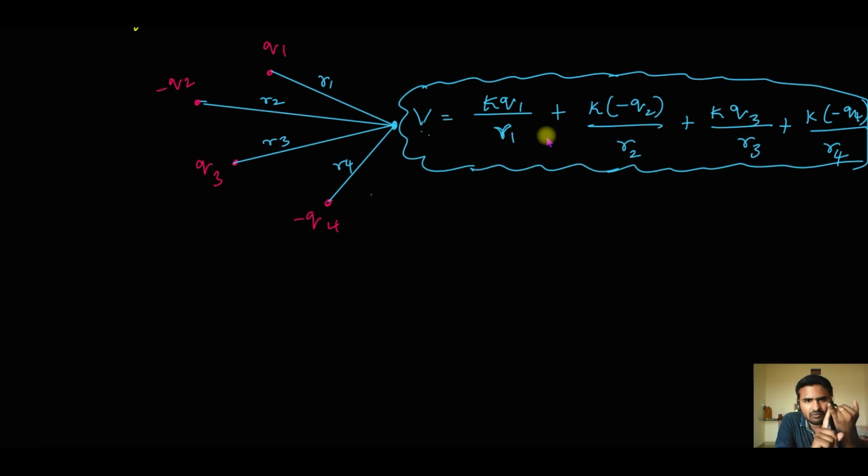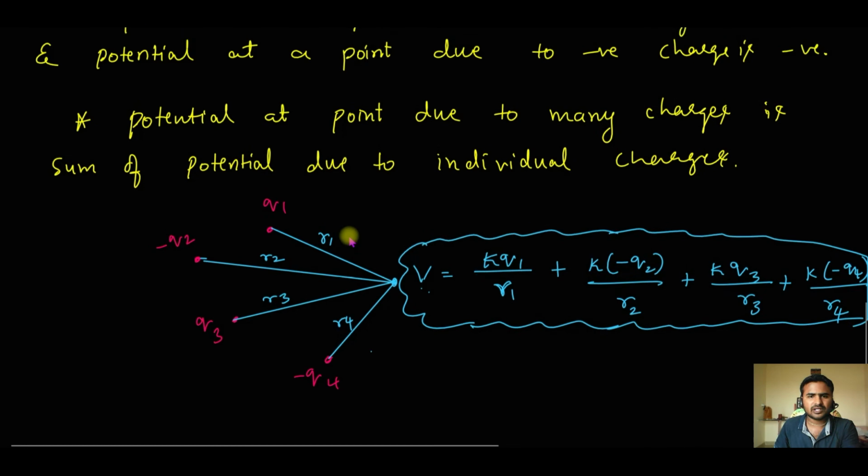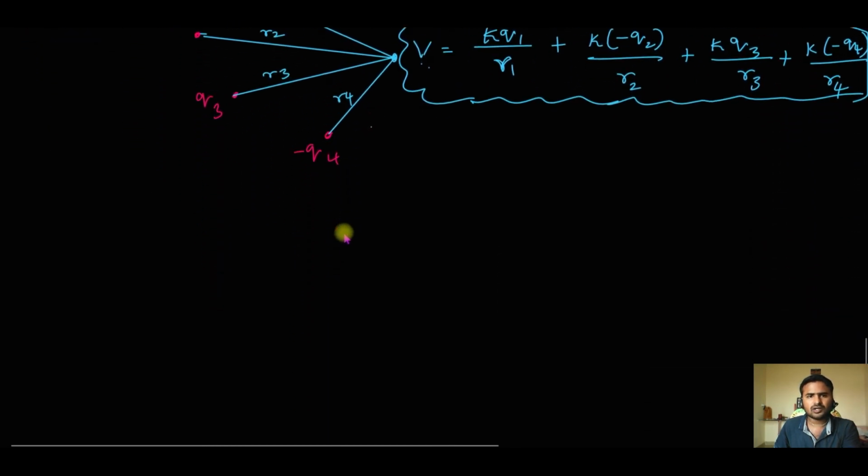Remember, if any quantity is a vector quantity, then you cannot directly add them. You have to find the resultant of that. But since potential is a scalar quantity, I can directly add them. No need to find any resultant, there's no meaning for that also. So very simple, very, very important also. Remember it. So now we will move to the next topic, which is potential energy of system of many